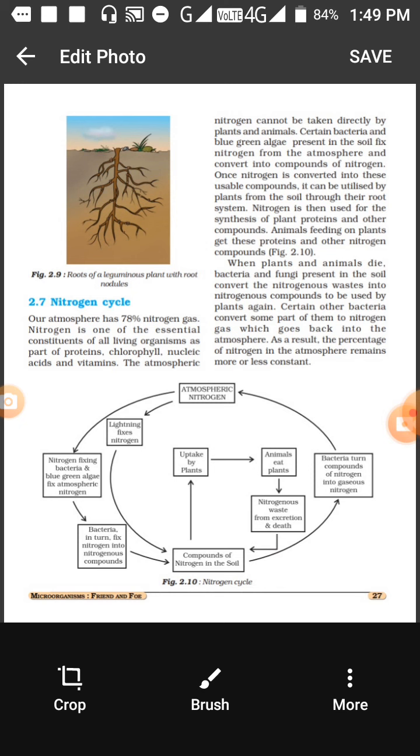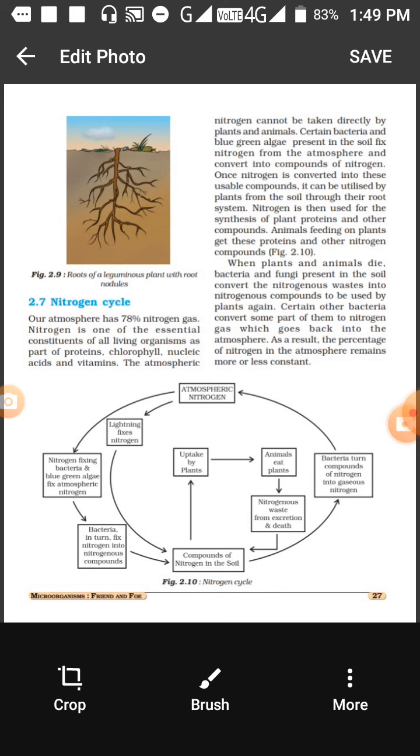When the animals or the humans die, their dead bodies decompose in the soil, and then the nitrates are mixed with the soil. When these nitrates are denitrified by bacteria, they produce nitrogen, and this nitrogen goes back to the atmosphere, which completes the cycle.